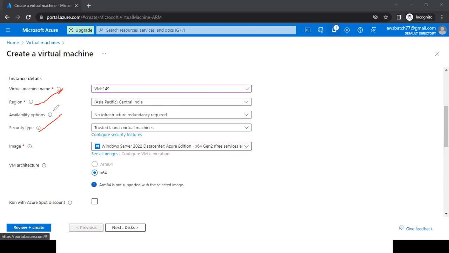So those options are not mandatory, and I'm not going to explain them right now. We will discuss them in our upcoming sessions, topic by topic. So we have selected our operating system as Windows. Scroll down.